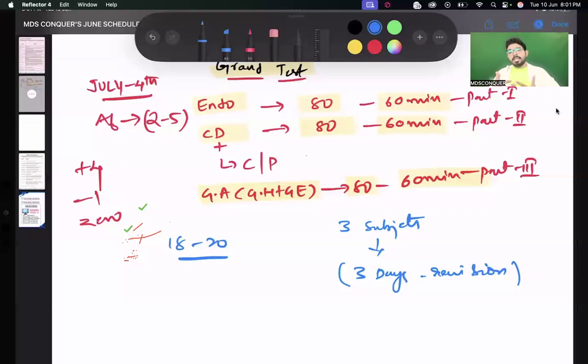So I want you to finish things as quickly as possible. Keep your last 3 days, that is your first, second, and third, for revision. Fourth, you are going to have half a day. So I want you to wrap up the syllabus at least by the first afternoon, so that from the second, third, and half a day of the fourth, you revise and prepare for the examination. Clear, guys? Please don't touch my screen.